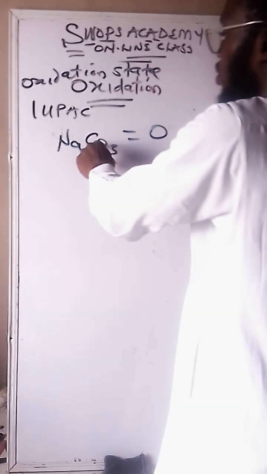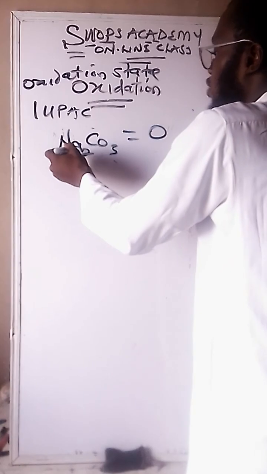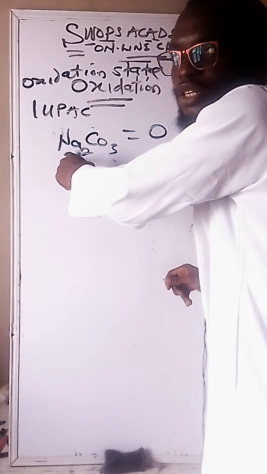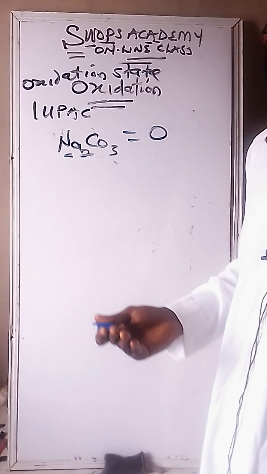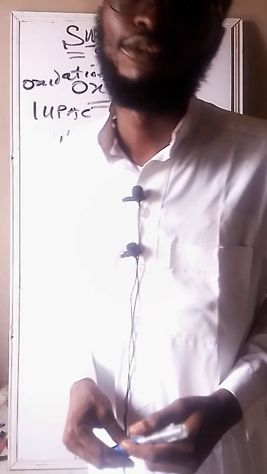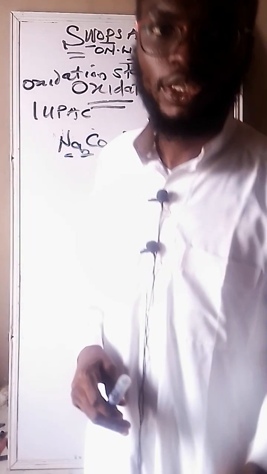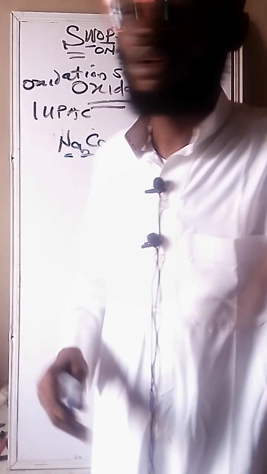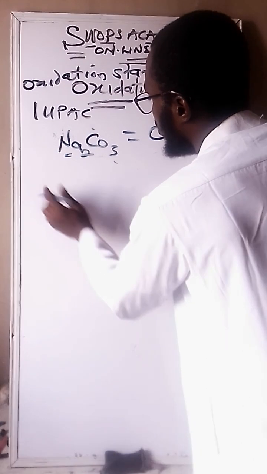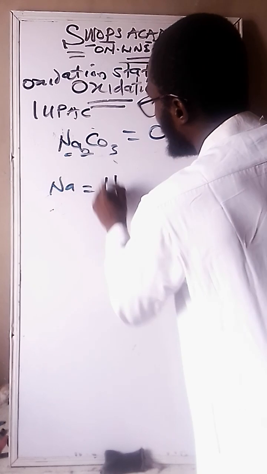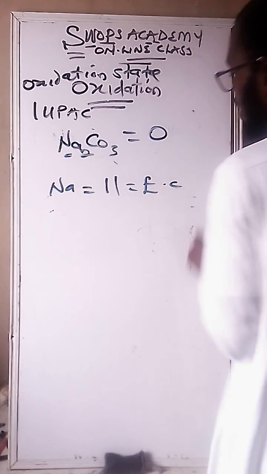All you need to do is make carbon unknown and find the outer valency of the other elements. Sodium is atomic number 11, isn't it? We are going to make use of the atomic number: hydrogen, helium, lithium, beryllium, boron. Sodium falls on atomic number 11. Are we together? The next thing to do is the electronic configuration, EC. When I say EC, I mean of 11.